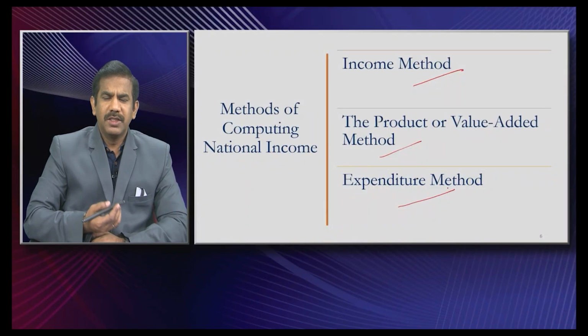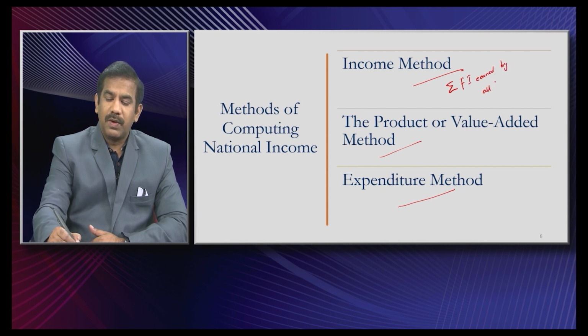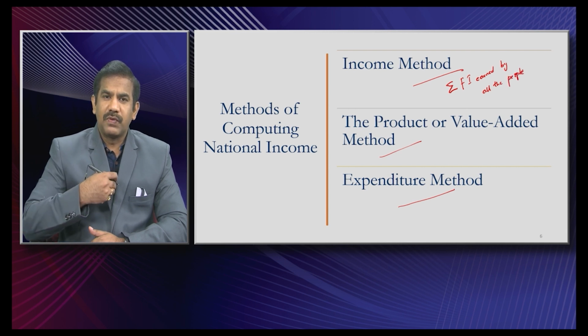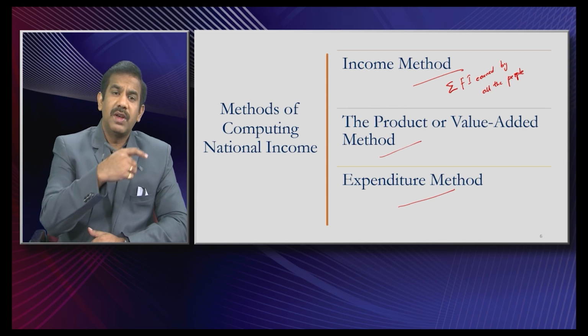So, what do you mean by it? It's simple. What do you mean by income method? How would you calculate through income method? It is simply a sum of the factor income earned by all the nationals or by all the people of this country. That means the money I make in the form of salary, the money you make in the form of interest, the money someone else is making in the form of rents, the money some entrepreneur is making as profit. So, the sum of individual incomes of all the people of that particular nation. If I account it, then that is a process being used, and that's what we call income method.